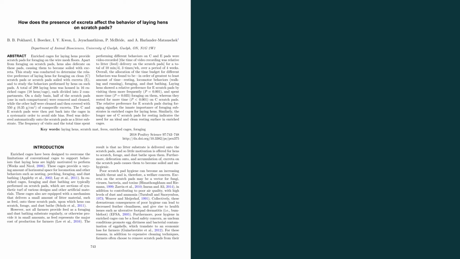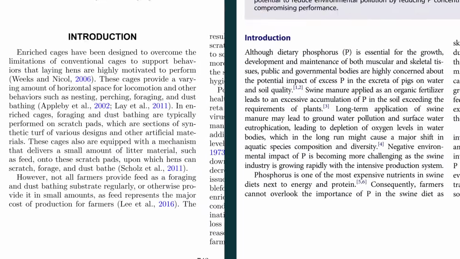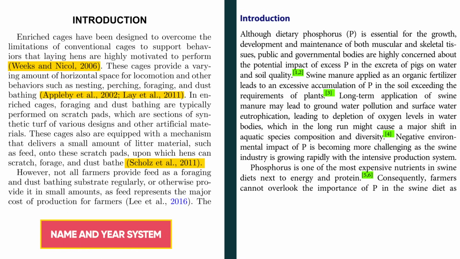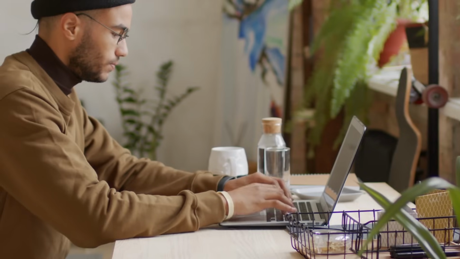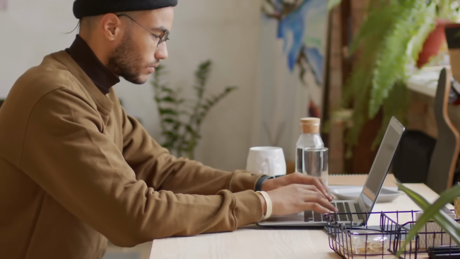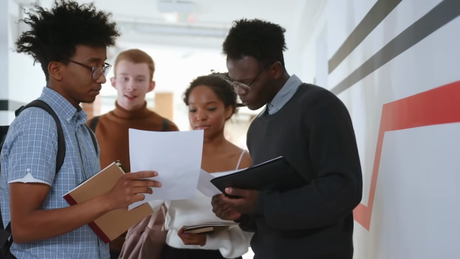Now let's put the first example on the left and the second example on the right. Let's look at the citations of both papers. The first one has name of author and year of publication, whereas the second one has only the number at the end of sentences. Can you see the difference? The first one is called name and year system, and the second one is called numeric system. Both of them are very popular. When you are writing your assignment or paper, you need to find first what style to follow. You can simply ask your teacher to find out what style you need to use.